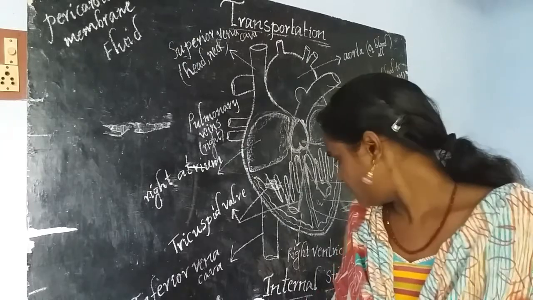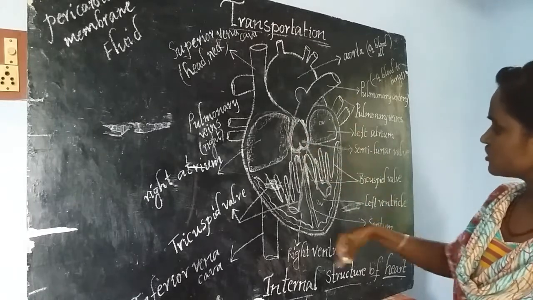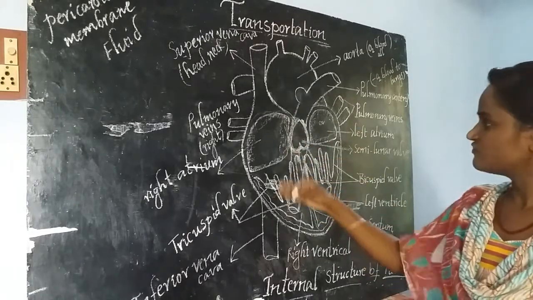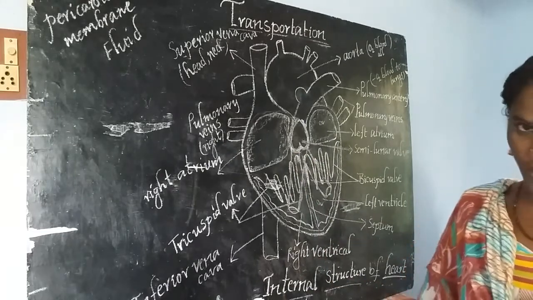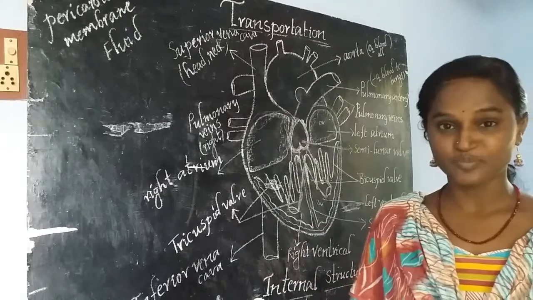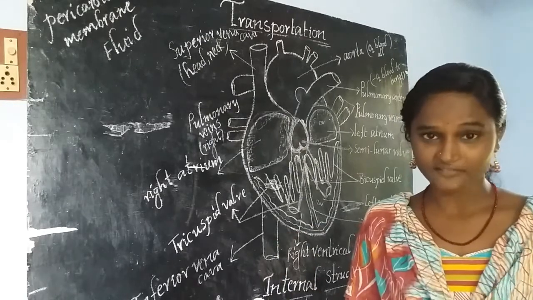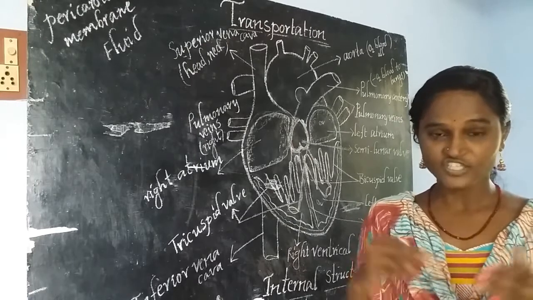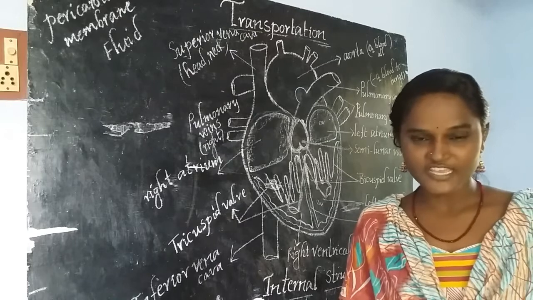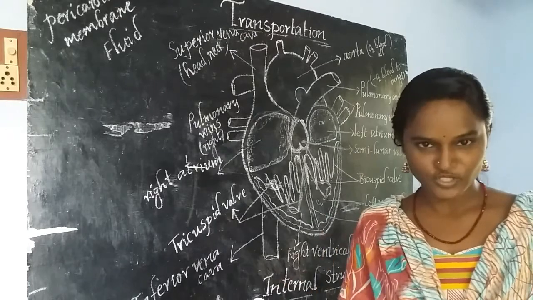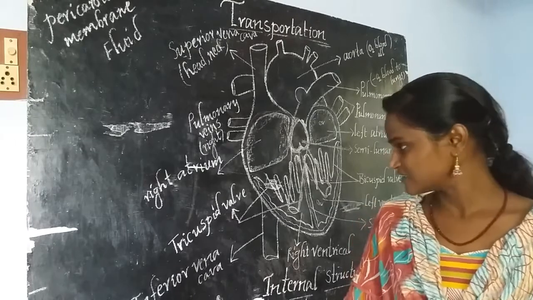Okay, then if we talk about the external features of the heart, here we need to discuss how the heart gets protection. As it is located in our thoracic cavity, which is made up of a rib cage, the rib cage is giving protection to the heart.